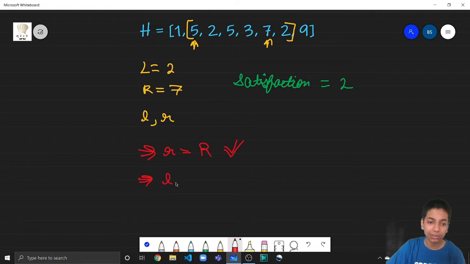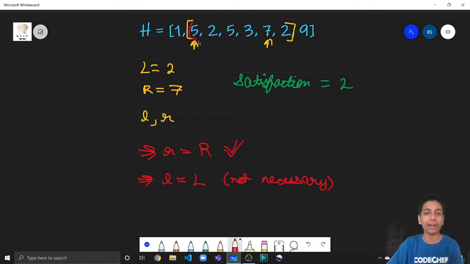And for small l equal to capital L, is this true? Is it always beneficial to take small l equal to capital L? No, it is not necessary. Again, let's take up an example. In this case, if he starts from 5, that is, we take small l equal to capital L, what is the satisfaction he is getting? It was 2, that's what we have just seen.